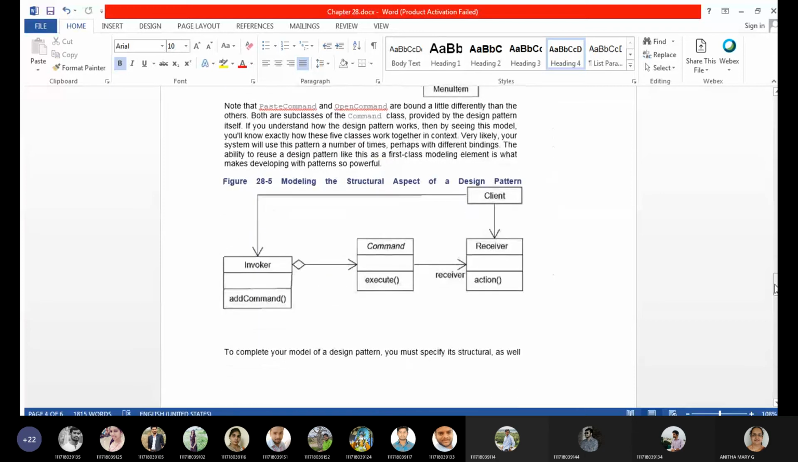Not only that, I was telling you that for a design pattern or a mechanism, you can talk about two aspects, structural aspect and behavioral aspect. When you talk about the structural aspect, it's nothing but a class diagram only. So for the same example, if you are talking about the class diagram, you have the invoker and its operations, command with execute, receiver with action, and client.